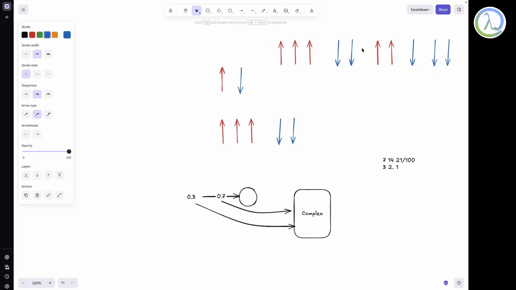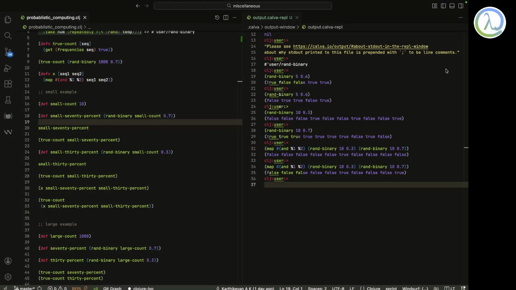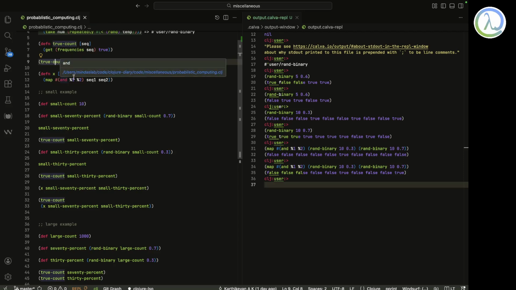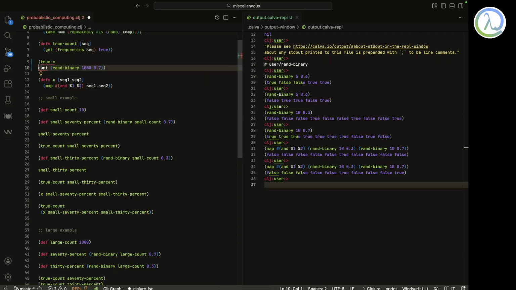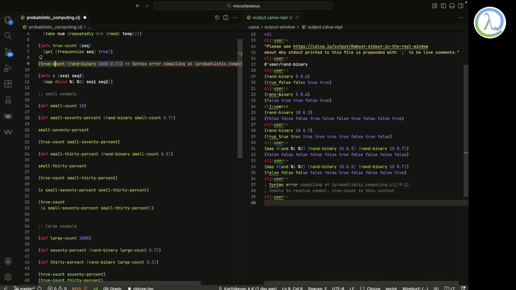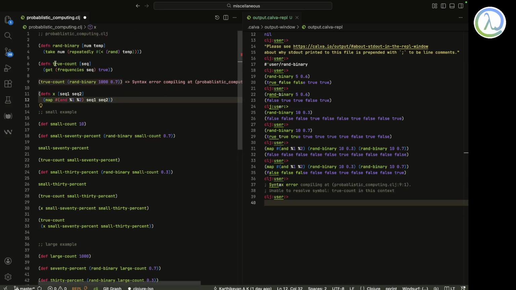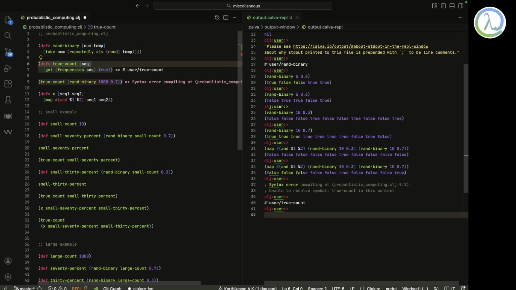So the high temperature, maybe that is also easy. This is how they are doing it. I've written a very simple thing here, a function called true count. I didn't execute this true count, so let me run it.